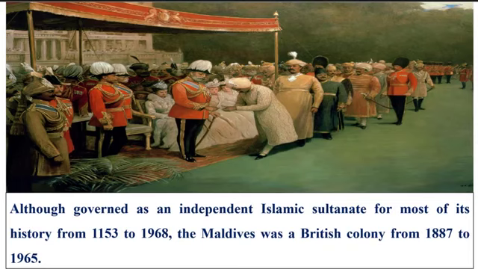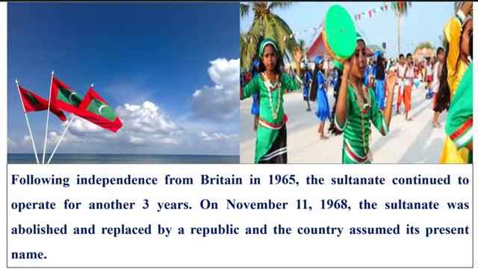The Maldives ruled as an independent Islamic Sultanate kingdom for most of its history. From 1153 to 1968, the Maldives was an independent Islamic Sultanate. The Maldives was a British colony from 1887 to 1965, before gaining independence from Britain in 1965.